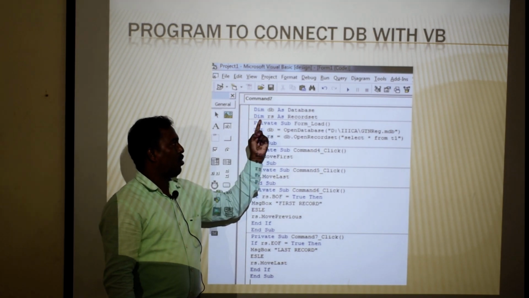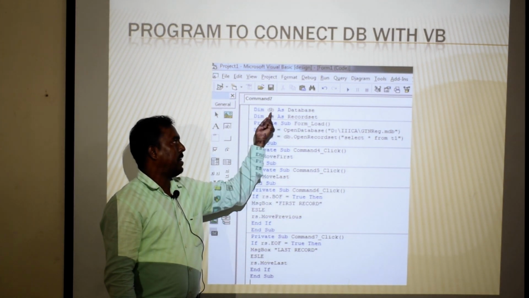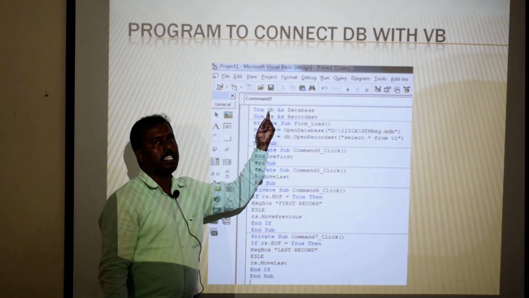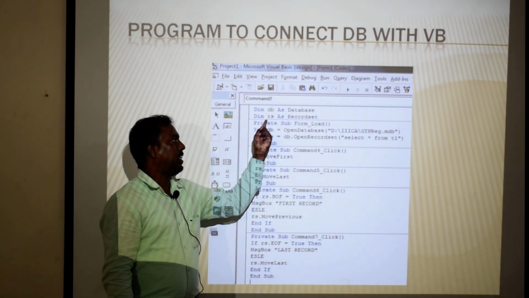Now I am going to show the coding for how we connect. Variables are declared: the database is a class, and that class object is data DB, and the recordset is a class, and that class object is RS.